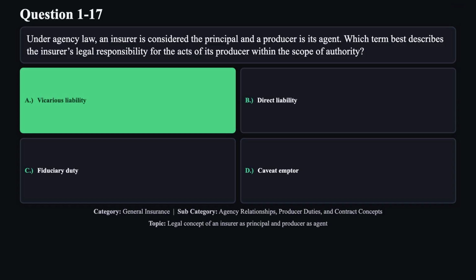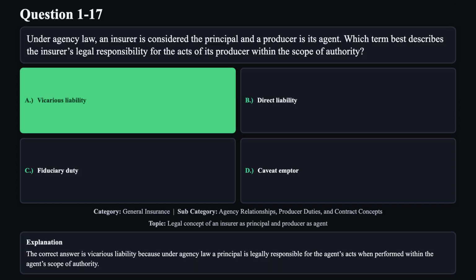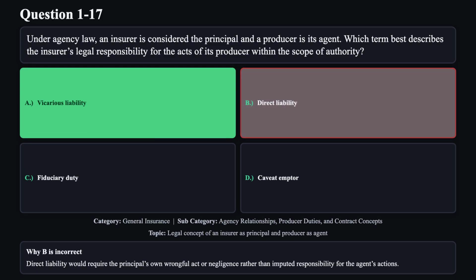The correct answer is A. The correct answer is vicarious liability because under agency law, a principal is legally responsible for the agent's acts when performed within the agent's scope of authority. Reason B is not correct. Direct liability would require the principal's own wrongful act or negligence rather than imputed responsibility for the agent's actions.